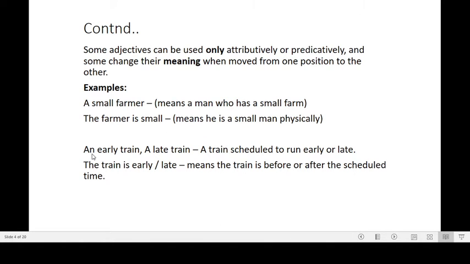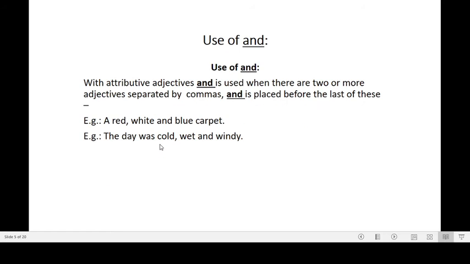In the same way, an early train or a late train. Here, if we place the adjective early or late before the noun train, that means a train scheduled to run early or late. But if we place the same adjective early or late after the noun train, then the meaning changes. Then it means the train is before or after the scheduled time. So in this way, the position of the adjective in the sentence changes the meaning of that sentence.